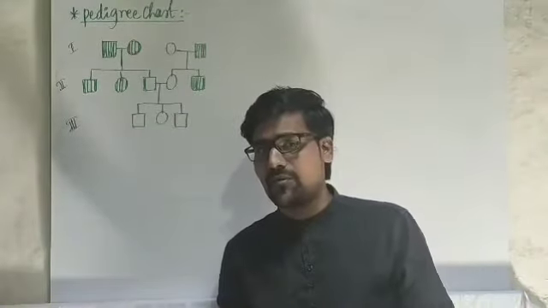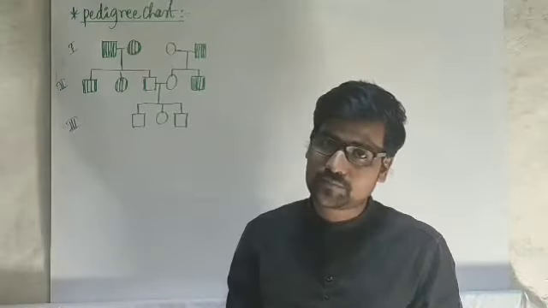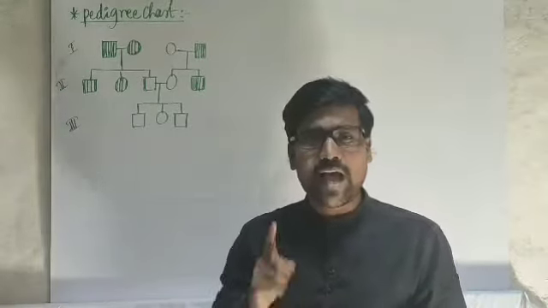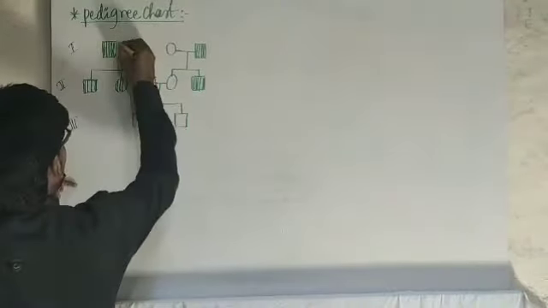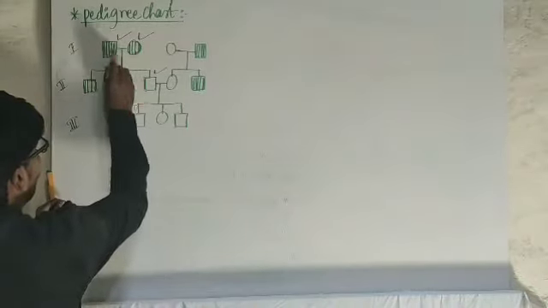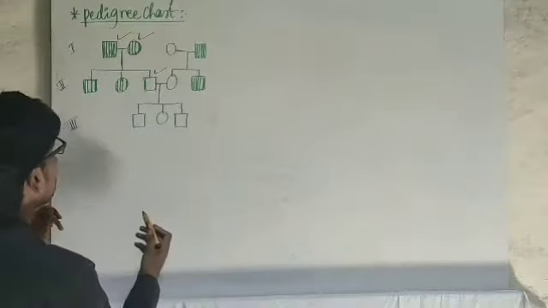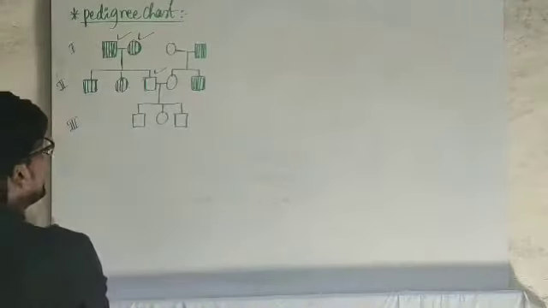If almost all are affected, keep one thing in mind, it is autosomal. And one major trick we have to use here is, take this one here. Here 2 parents, both the parents are affected. Any one disease, whatever the disease might be, both the parents are affected.